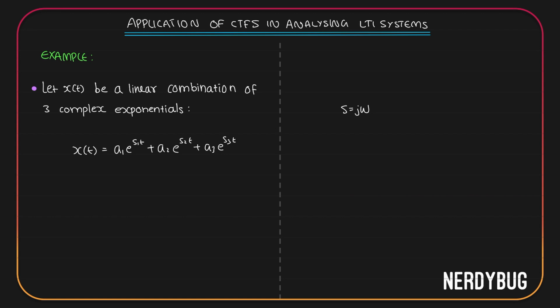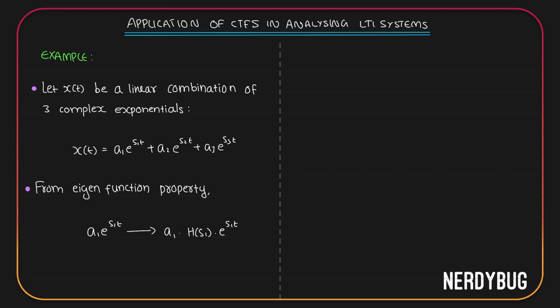This is nothing new. According to the eigenfunction property that we just learned, the first term a1 e raised to s1t will give an output that is equal to a1 multiplied by h of s1 multiplied by e raised to s1t itself. Similarly, a2 e raised to s2t gives a2 h of s2 e raised to s2t.